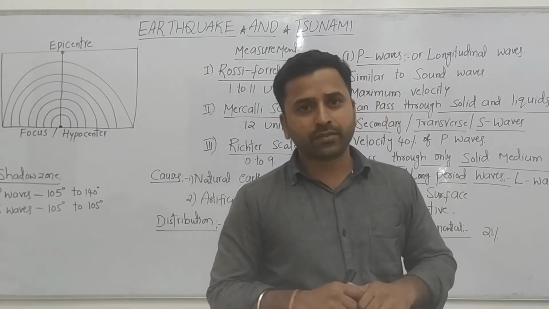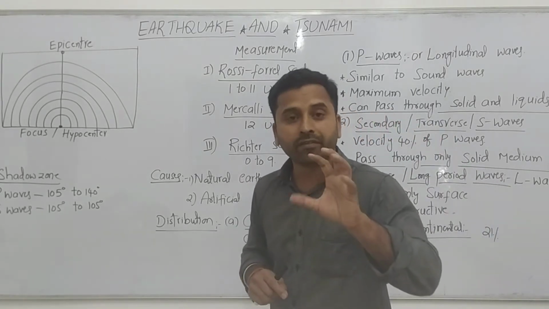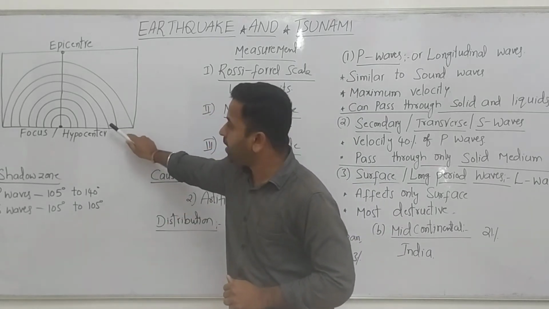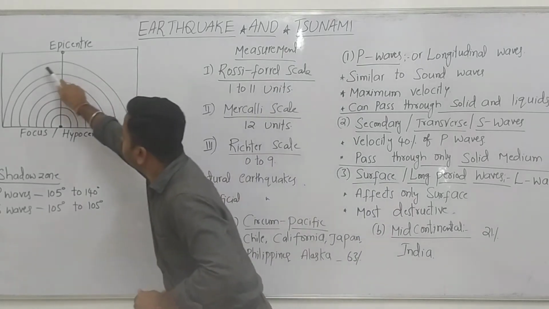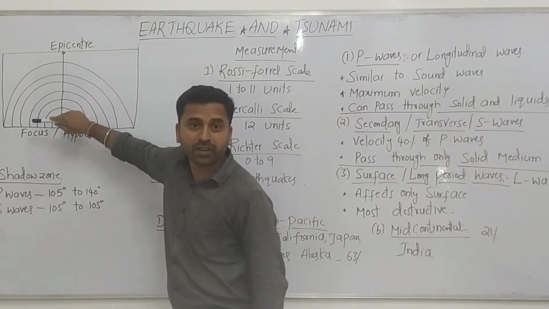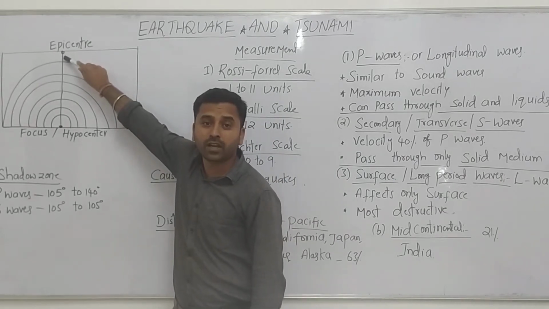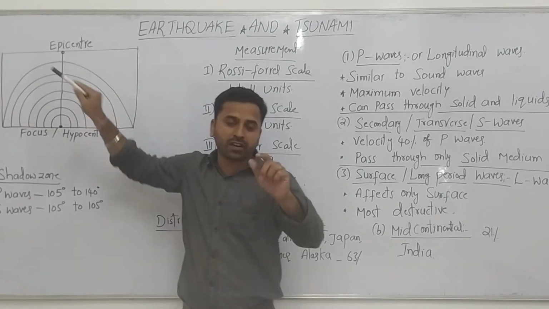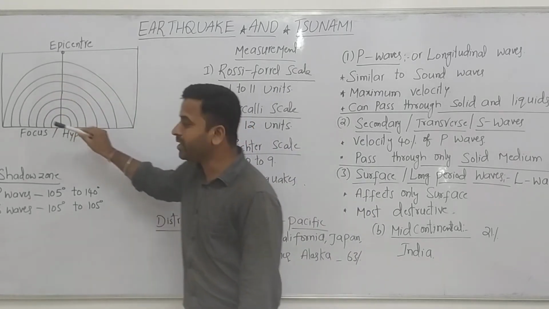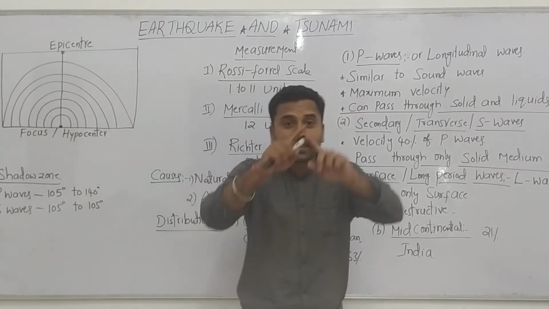Opposite to the surface waves, one more type of wave we need to discuss is called body waves. When earthquakes are created, you can see here, this is within the earth, and this is the epicenter on the surface. The surface waves hit here, so most of the damage occurs on the surface, where we are living. And second, the remaining waves are within the earth. They are the body waves.